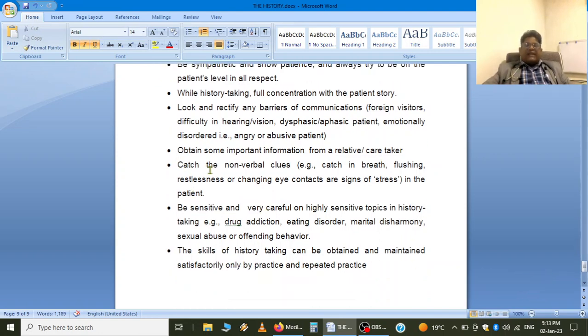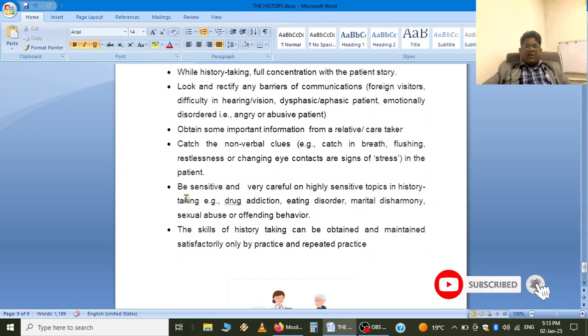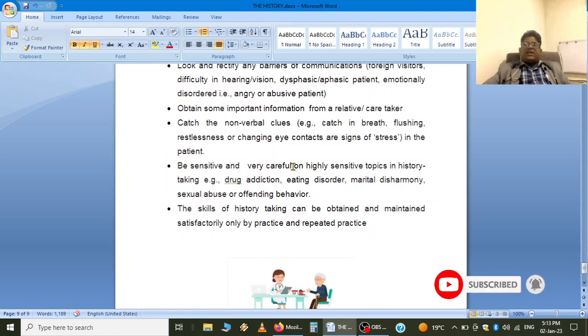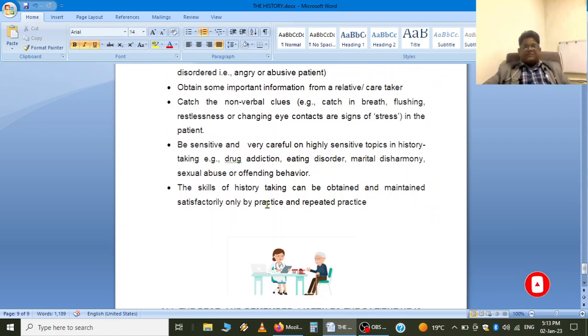This is very important. Catch the non-verbal clues like catching breath, flushing, restlessness, or changing eye contact, which are signs of stress. We have discussed that we should always catch non-verbal clues because that helps us to diagnose some disease condition. And we should be very sensitive and very careful on highly sensitive topics in history taking like drug addiction, eating disorders, marital disharmony, sexual abuse, or any offending behavior. We should always ask this history in a careful manner.